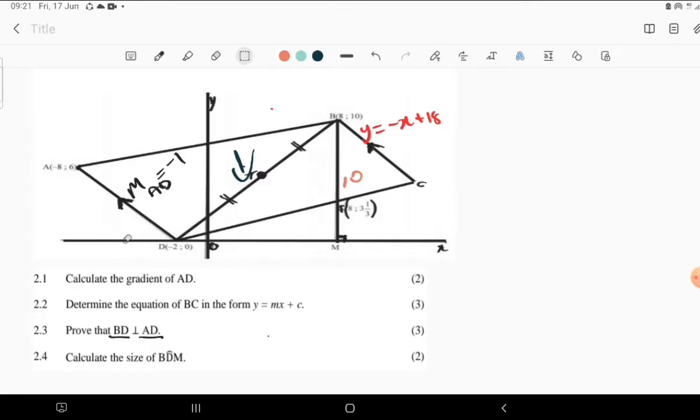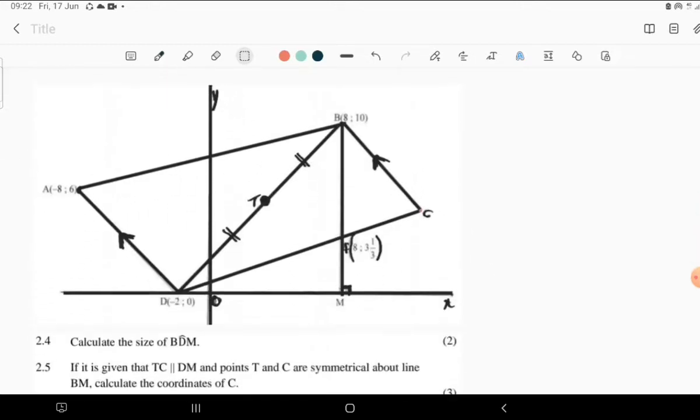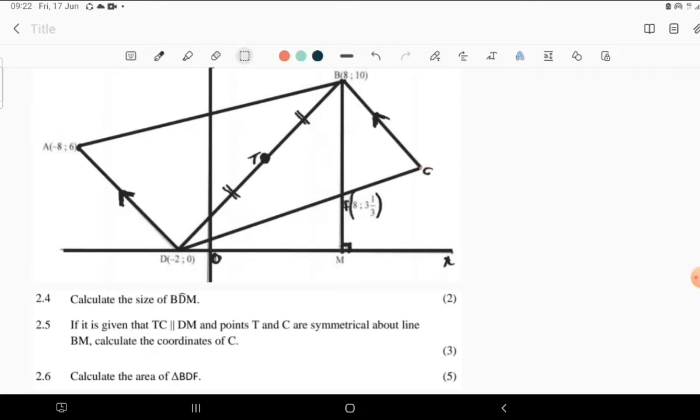Yes. Now, moving to the next question, which is on the next page, of course, then we have that one. So we have calculated this one already. We are done with this one. So if it is given that TC is parallel to DM, where is TC, we are having this TC, which we can have a line there, TC parallel to DM, which is parallel to the x-axis.